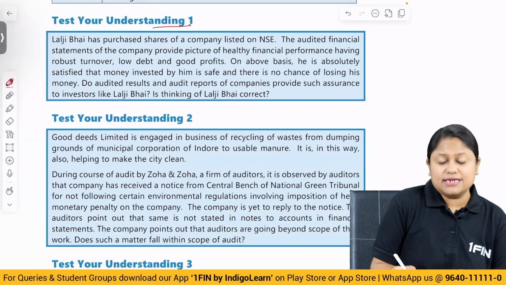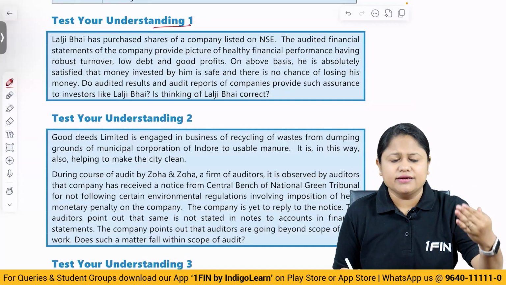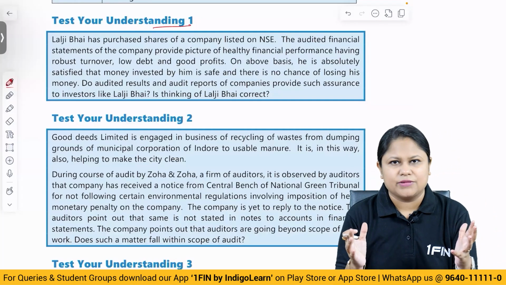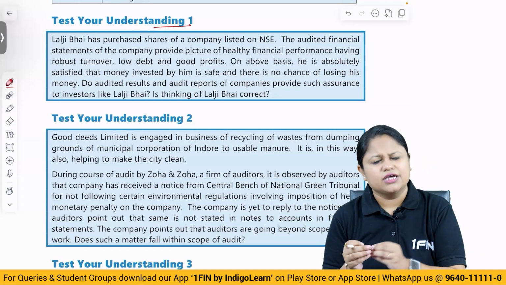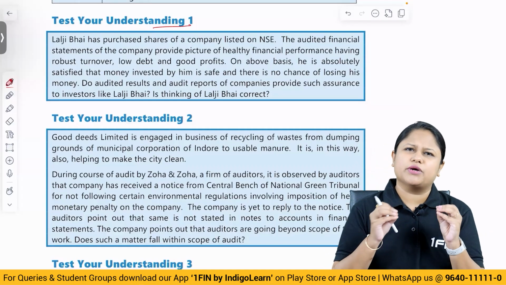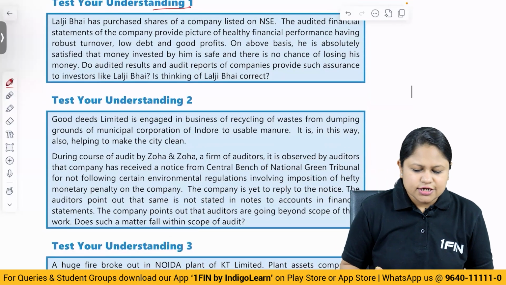Test your understanding question, and all these questions are based on the previous discussion that we have done. Here they check whether you have understood the concept correctly, and whether the application of that is understood or not. You'll be able to crack it very easily if you have gone through the lecture. But yes, for me it becomes very important that if it is there here, we are required to cover it together. So test your understanding.